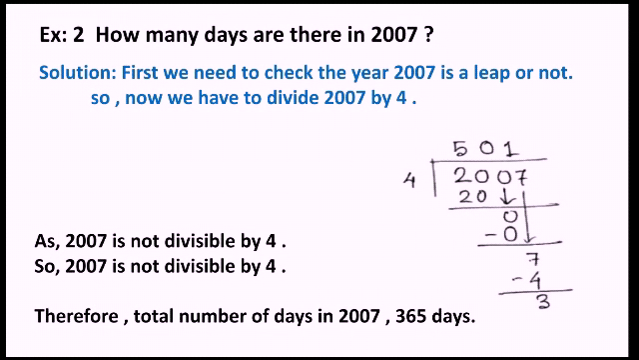See, after division I have got a remainder 3. So it is not divisible by 4. So 2007 is not divisible by 4, therefore it is not a leap year. So the total number of days in 2007 is 365 days. That means as it is a non-leap year, that's why it has 365 days only.